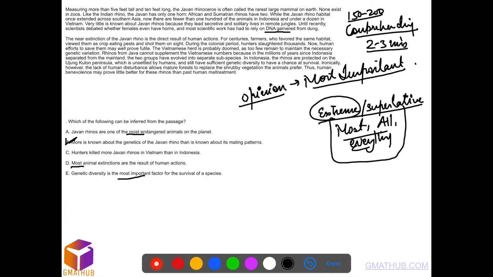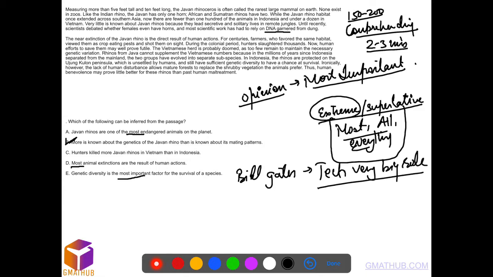What is not an opinion? Let's see. If the author says, according to Bill Gates, technology is going to play a very, very big role in the businesses of the future, this is not an opinion of the author. He's writing what Bill Gates says. Now, if the author appreciates or agrees with this, that becomes the opinion. It has to be the thought of the author.